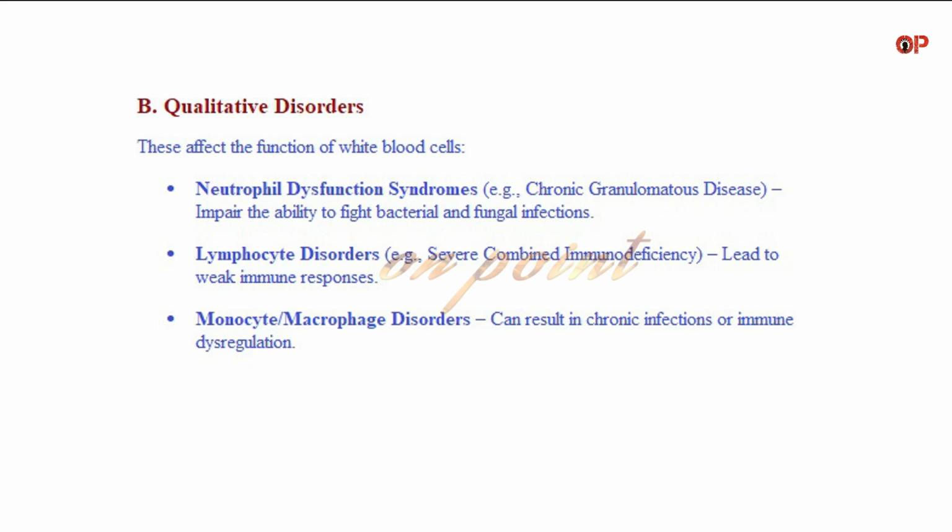B. Qualitative disorders. These affect the function of white blood cells. Neutrophil dysfunction syndromes, example chronic granulomatous disease, impair the ability to fight bacterial and fungal infections. Lymphocyte disorders, example severe combined immunodeficiency, lead to weak immune responses. Monocyte or macrophage disorders can result in chronic infections or immune dysregulation.